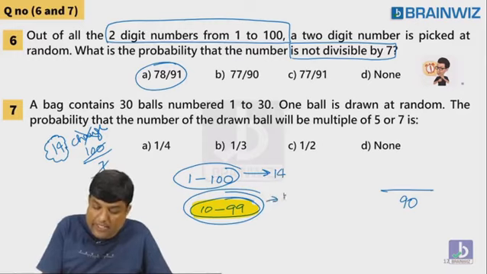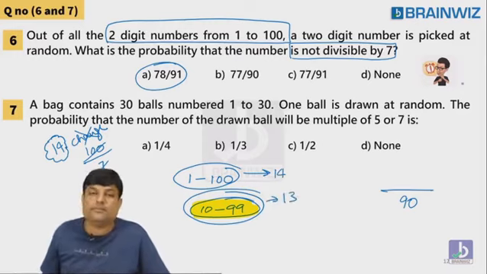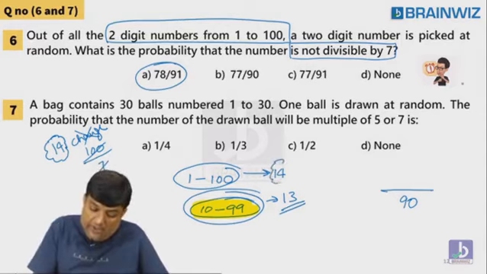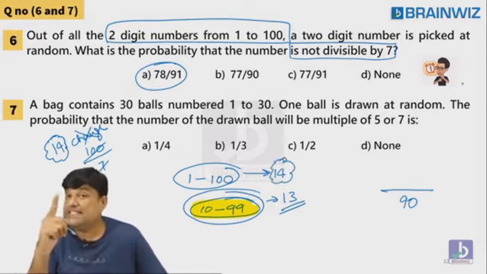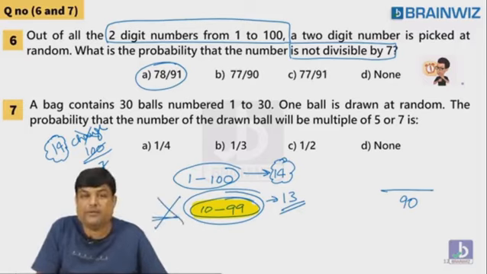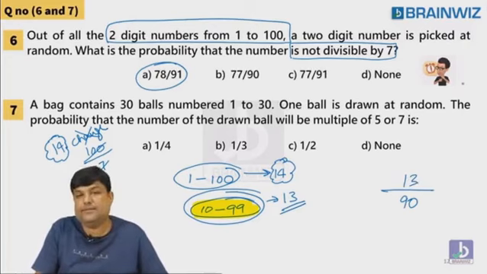Do you think 10 to 99 also 14 numbers? No. Only 13 numbers. Here one less. Shall I tell you the reason why one less? Because in these 14 numbers, you remove one number, the number called 7. The 7 did not come here. So that 7 you are removing now. So there are 13 numbers.